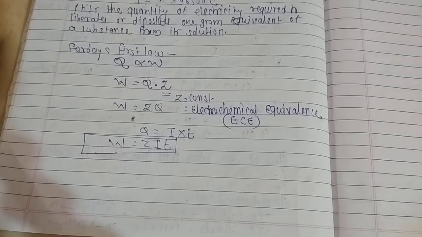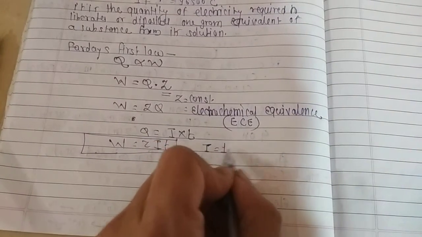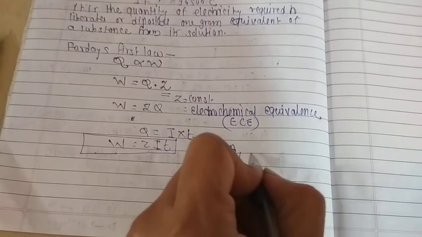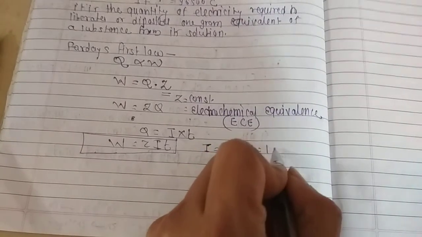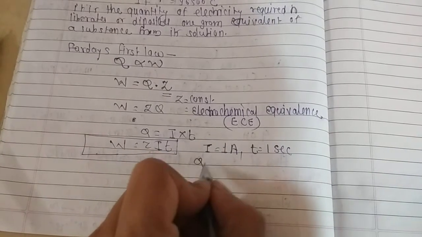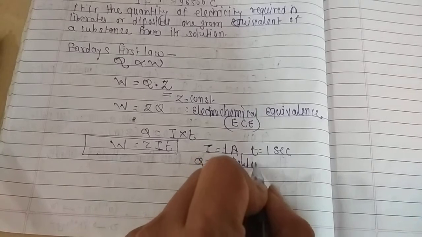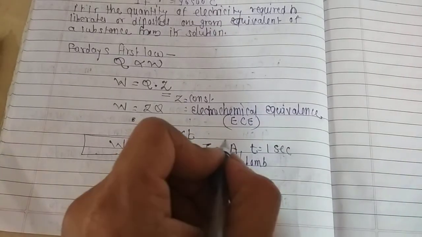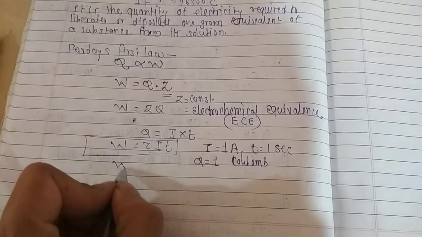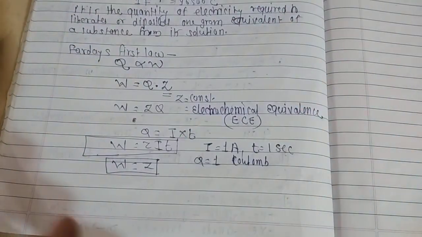If current I is equal to 1 ampere and T is equal to 1 second, then Q is equal to 1 coulomb. Therefore Q is equal to 1 coulomb. When charge is 1 coulomb, W is equal to Z. Means when 1 coulomb charge passes through the external circuit, W is equal to Z.